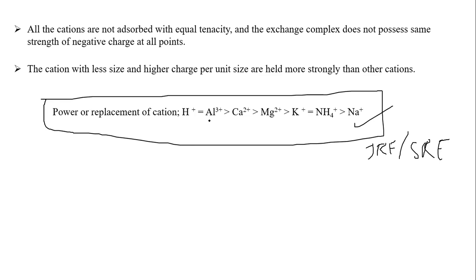Hydrogen and aluminum have almost equal replacement power, but calcium is more. After that, magnesium will come. After that, potassium and ammonium will be equal. After that, sodium will be there. So this is the replacement power of the cations. The cation with less size and high charge per unit is held more strongly than the other cations, so it will be adsorbed more strongly on the clay particles.